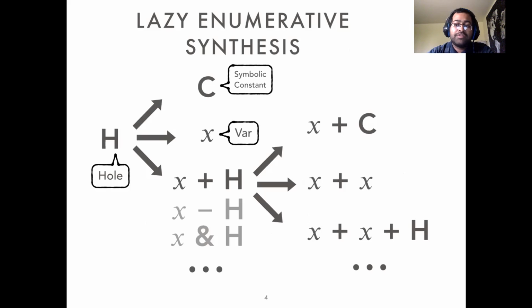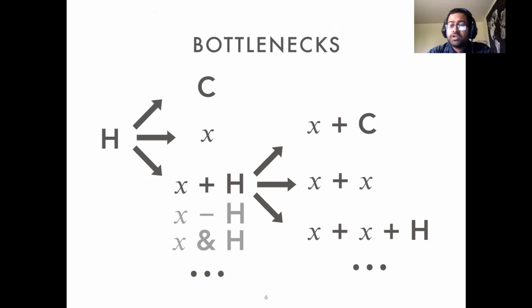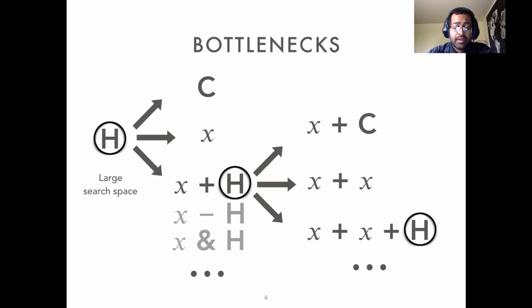And that brings us to the motivation of this work. The search space for the enumeration is too large, and we want to reduce that. The search space is large because each hole can expand into a bunch of expressions which can contain holes themselves. Another bottleneck for enumerative synthesis is how rapidly it's possible to discard infeasible candidates. This equivalence check is typically done with a SAT or SMT solver. This can be slow sometimes. For example, the solver queries used to synthesize constants involve alternating quantifiers, or a CEGIS loop, which can be very